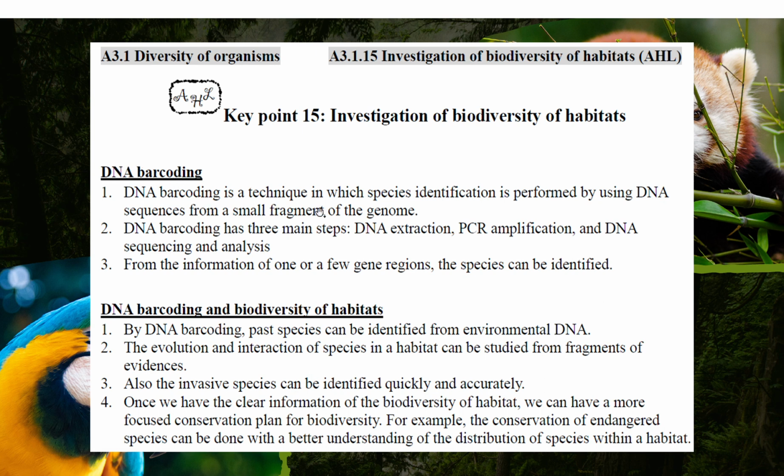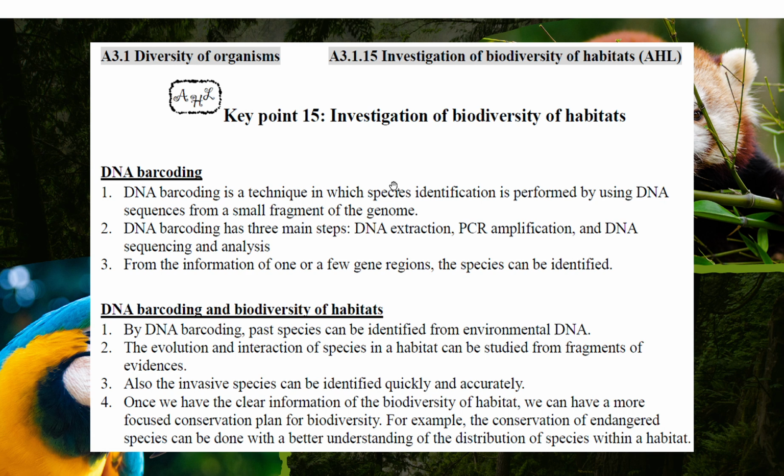DNA barcoding is a technique, okay, where we can extract just a little bit of DNA, a small fragment of the genome. And from this DNA barcoding technique, we use PCR amplification, duplicating it a million times or 10 million times. So the fragments can be studied and sequenced quickly, and then we can find out which species are there.